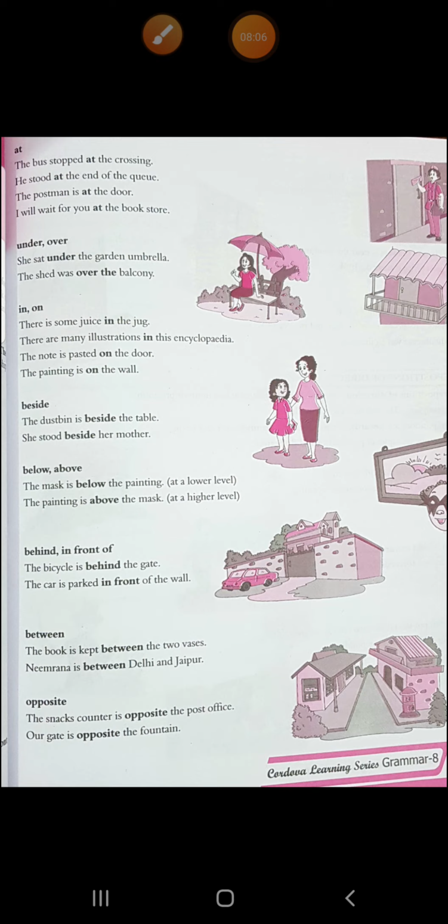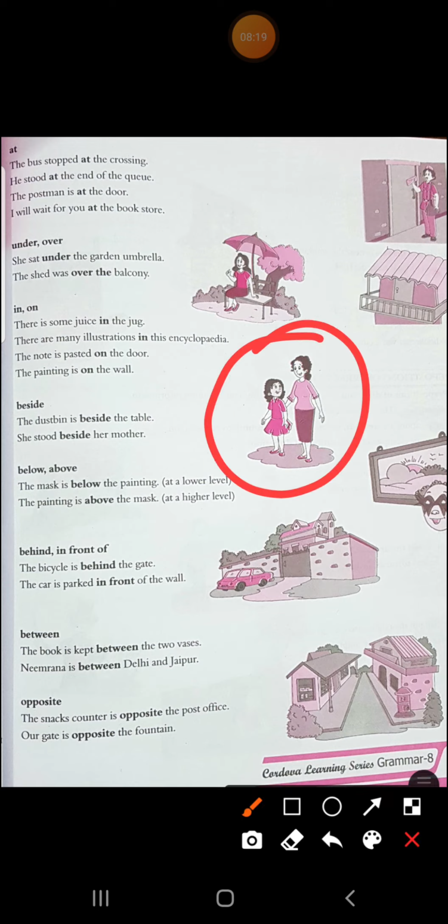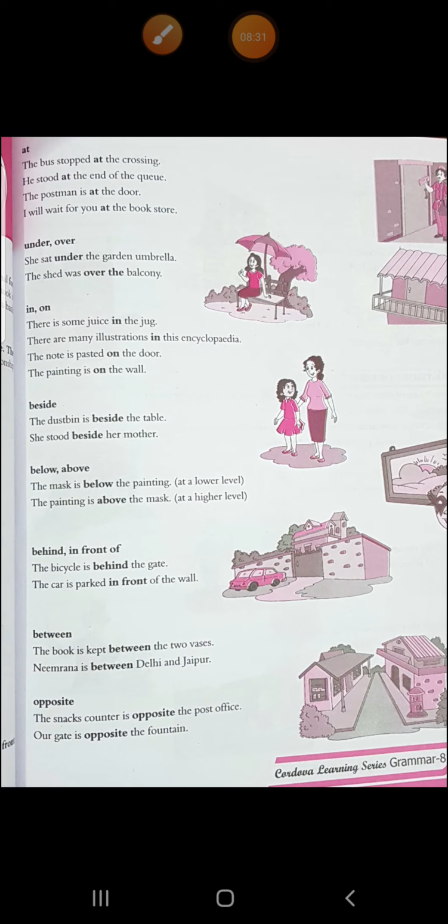Then beside. The dustbin is beside the table, means next to. The position is next to. She stood beside her mother. You can see with this image what is the meaning of beside. She is standing next to her mother. Alright. And what is the meaning of besides? In addition to. Alright, that is the difference between beside and besides. Remember this.